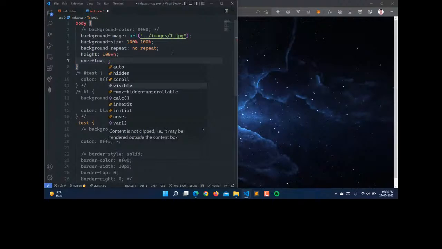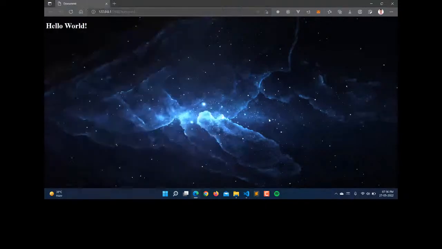If you don't want any overflow, you can just write overflow hidden, and it will hide everything, you will not have any scroll bar, and you can't scroll to the bottom of the page.